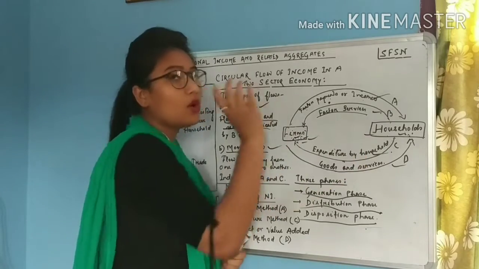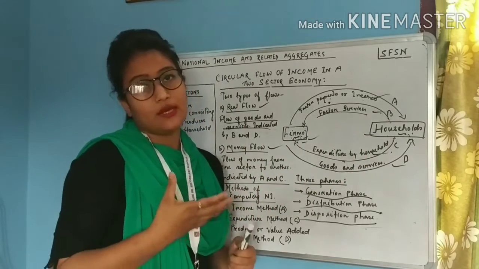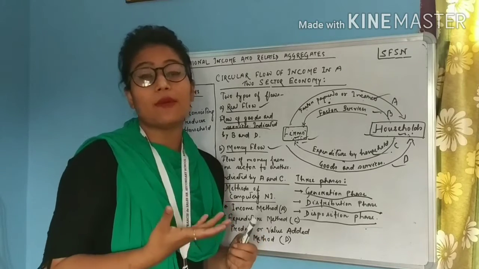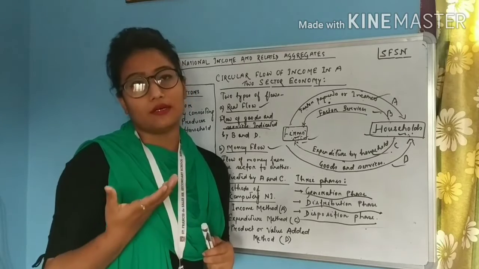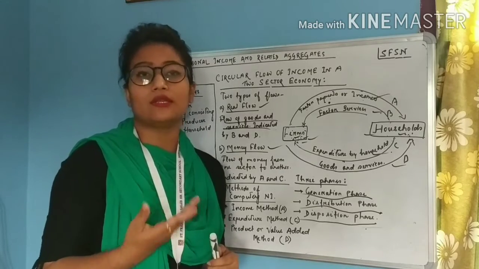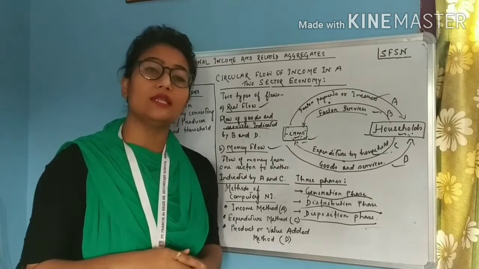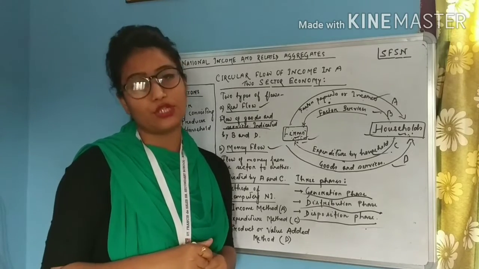Here we can see that all the output is produced, and the factors are paid their income, the wages or the rents, the profit or the interest, equivalent to the output which is produced.